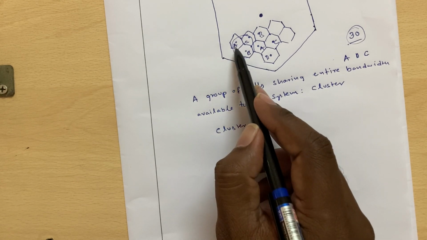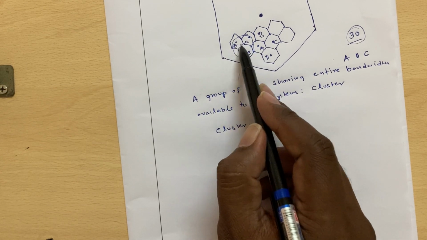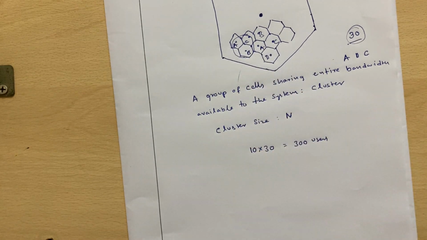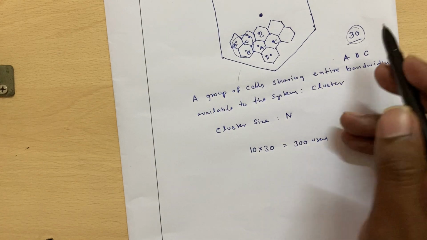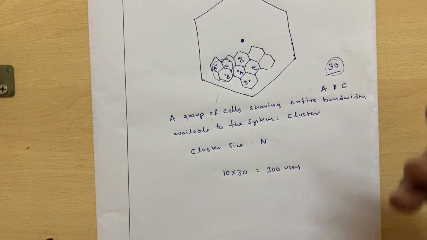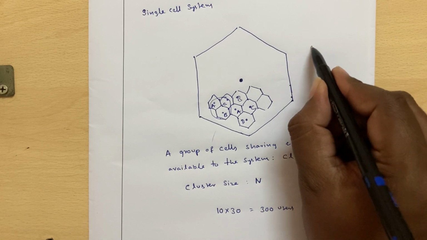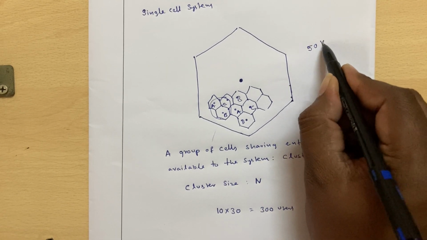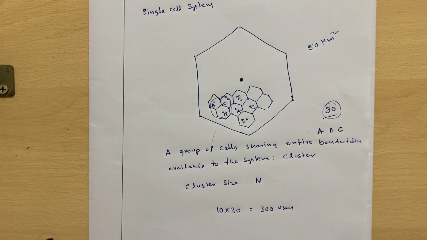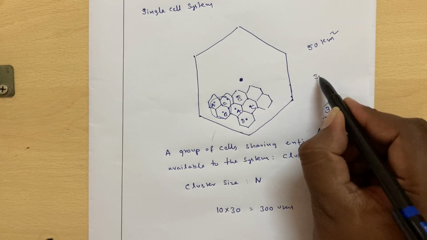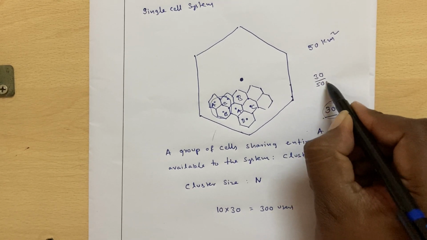So we repeat this sufficiently far apart so that they will not interfere. At the same time, we will be able to have more carriers per unit area. Earlier, say for example, the city or urban area total was 50 kilometers square. Now the number of carriers per unit area is nothing but 30 by 50 kilometers square.